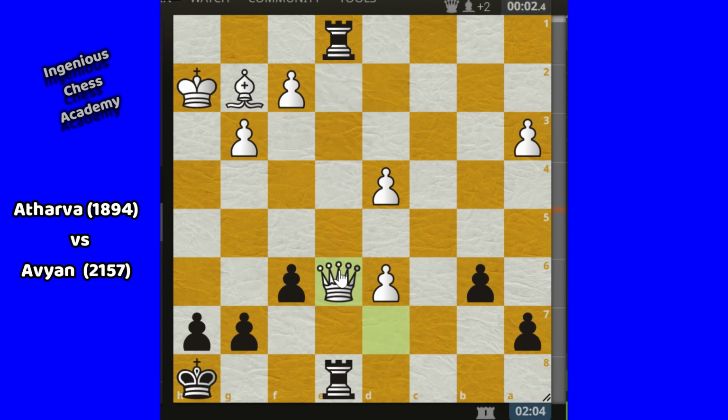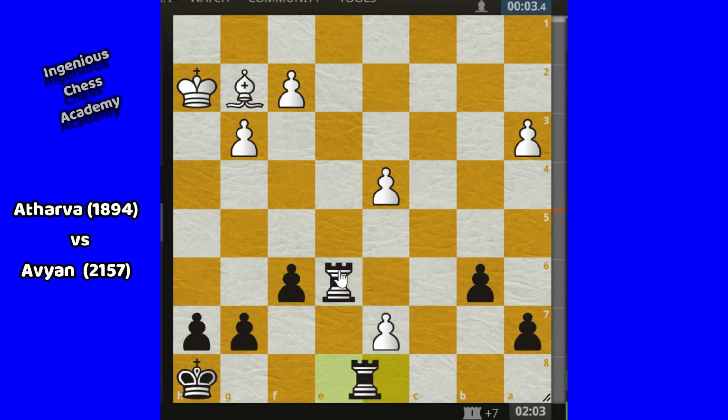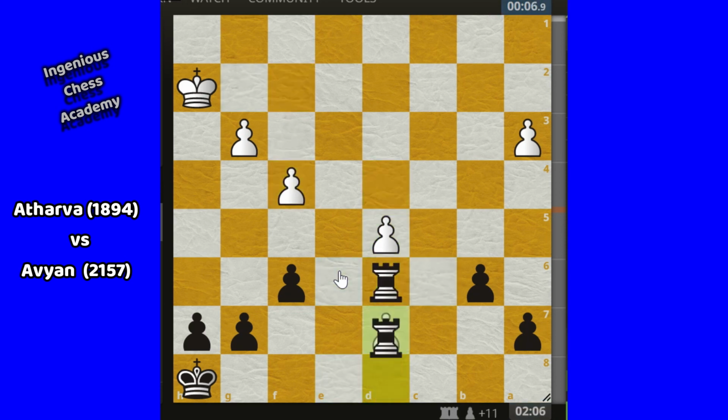Atharva took the queen, which is not that strong. After taking this one, this is a hopeless position. Nothing is special here. You can see. Atharva was having time pressure here, so he is not getting any ideas within a few seconds. Atharva made some blunders here, and then Avian took this one, and then Avian easily won the match.